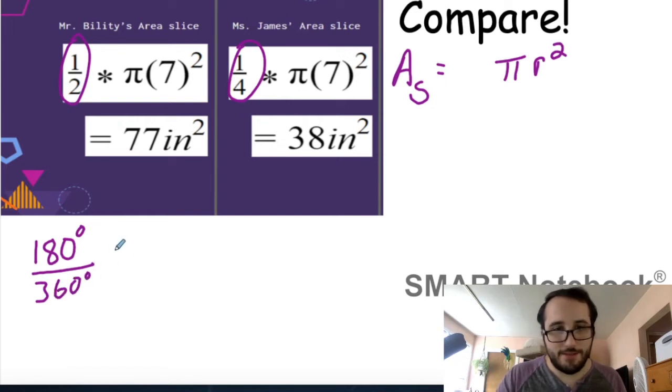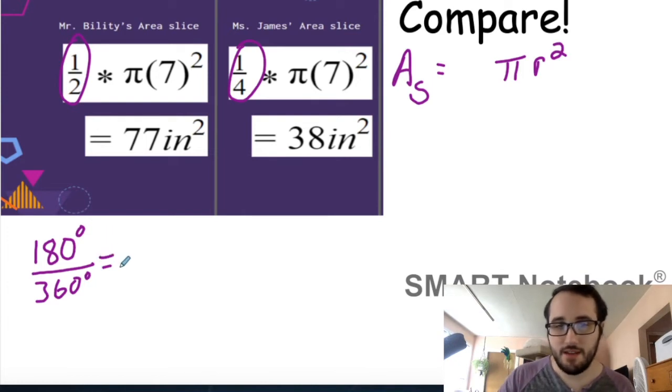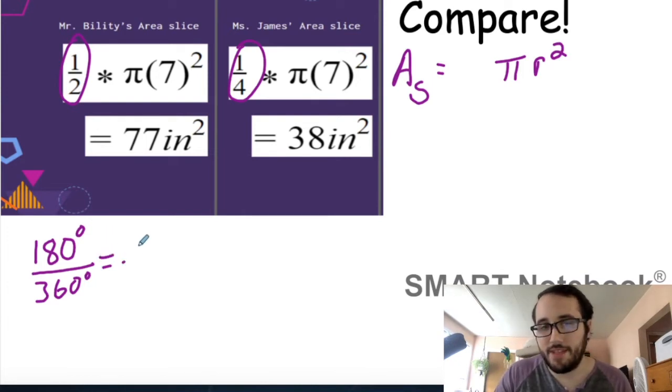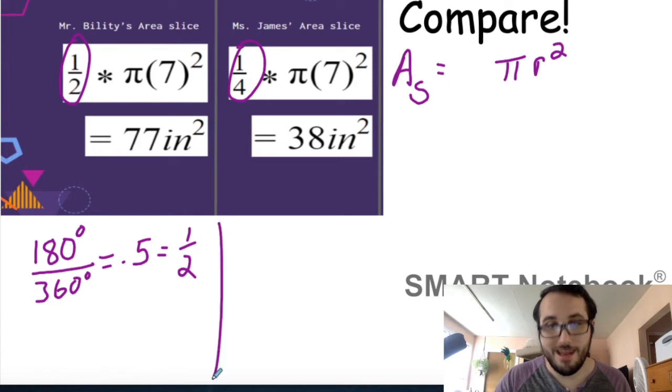Yeah, the whole circle is 360, and he wanted 180 of the 360. Well, what's 180 divided by 360? If you do that on your calculator, it's 0.5. But what's 0.5? 1/2.